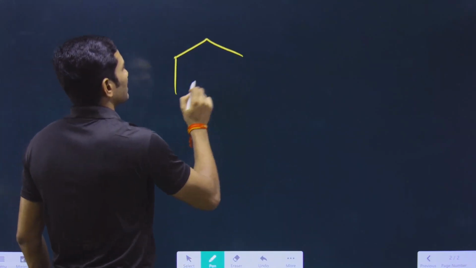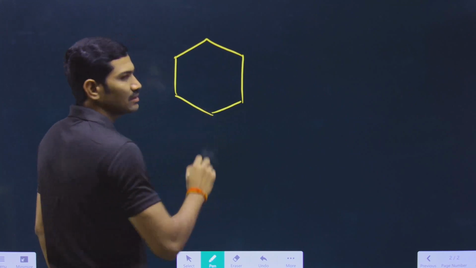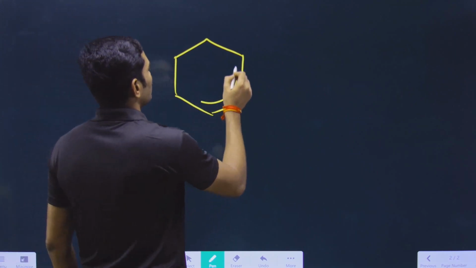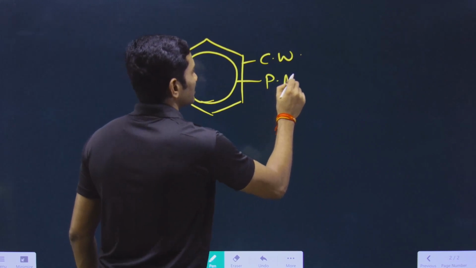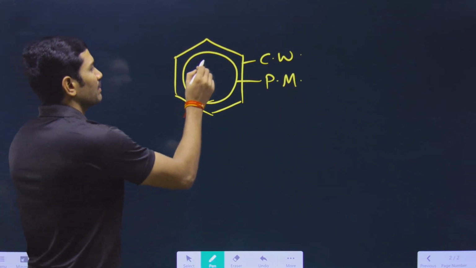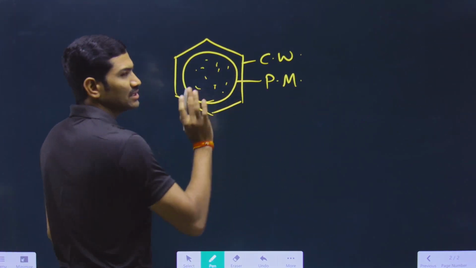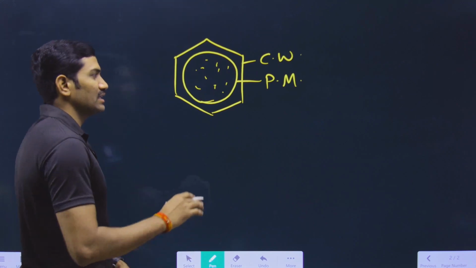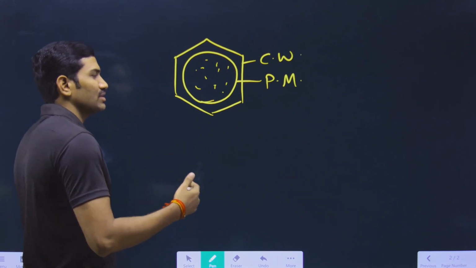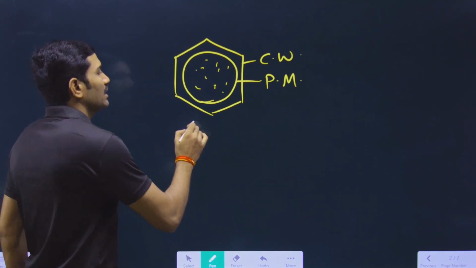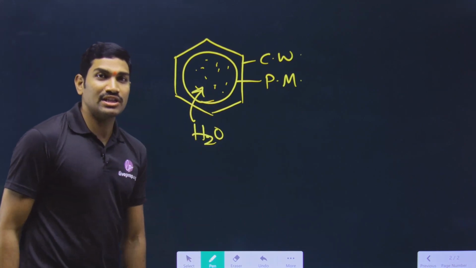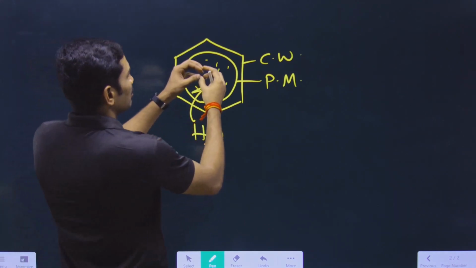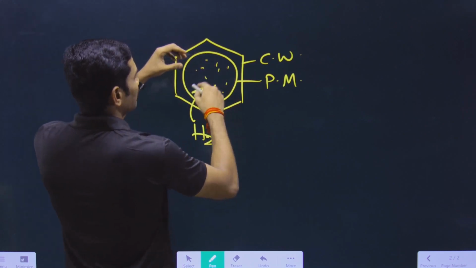Suppose this is a plant cell. Let us take a plant cell. In the case of plant cell, this is the cell wall and this is the plasma membrane. Inside the plasma membrane, protoplasm and everything are present. Anyhow, in the regular chapter we will study about different mechanisms. If water is entering into the cell, now what happens? This is the plasma membrane, right?